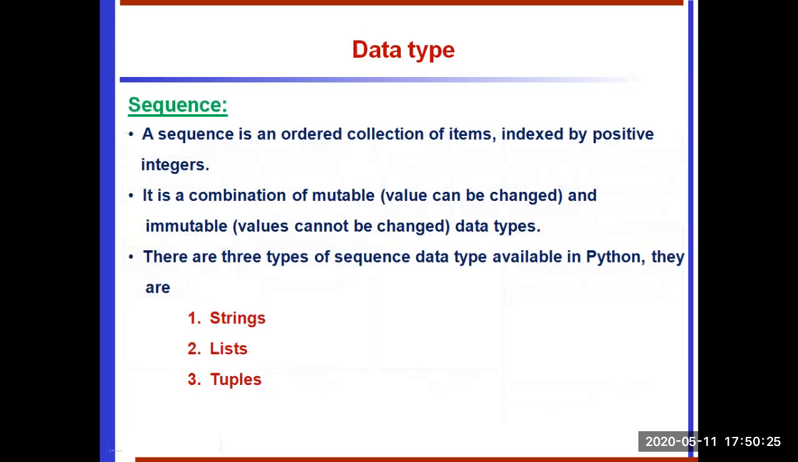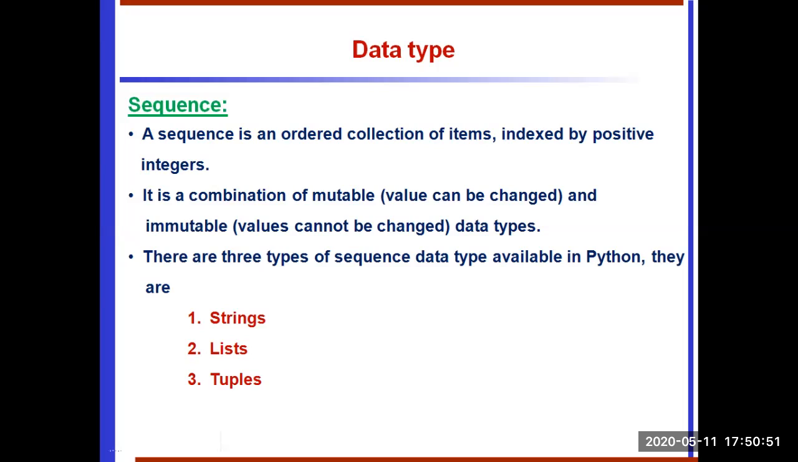The second type is sequence. A sequence is an ordered collection of items indexed by positive integers. It's a combination of mutable and immutable data types. Mutable means the value can be changed. Immutable means the value cannot be changed. There are 3 types of sequence data types available in Python. They are string, list, tuples.